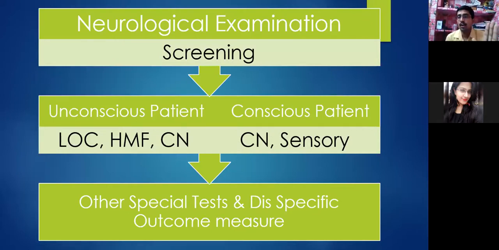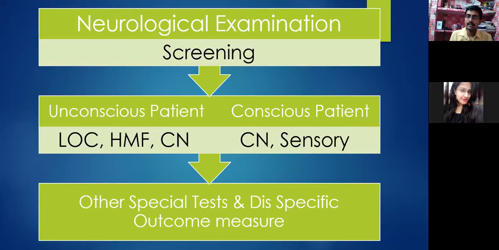After your observation or history taking, the very crucial thing is the specific outcome measure. That will help you in assessing the severity of the illness, and that will help you in making the prognosis.